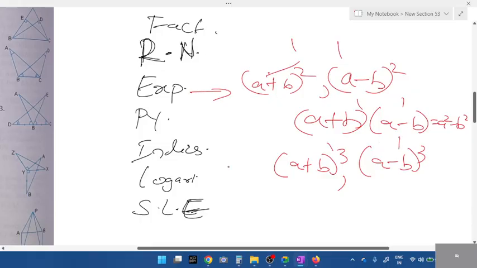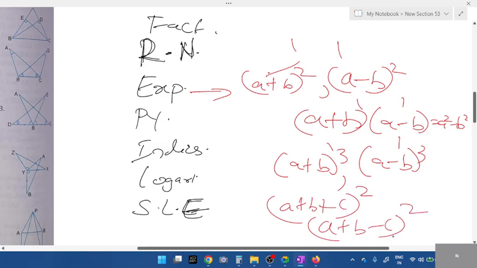Doesn't mean you have to solve the entire thing. There's no time. Then you have a plus b plus c the whole square, a plus b minus c the whole square. Just go through the formulas. Before this, I've solved all the questions, so maintain the notes. Just study one, Pythagoras theorem.